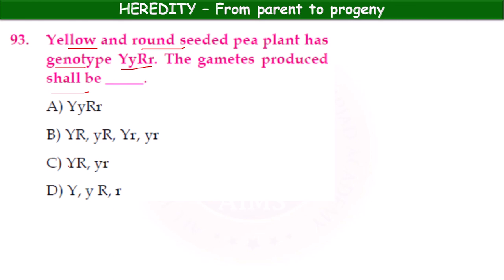Option C, capital Y, capital R, small y, small r. Option D, capital Y, small y, capital R, small r. Which one? Here the gametes produced, genotype. Okay. Here capital Y, capital R, small y, capital R, capital Y, small r, small y, small r. Okay. Genotype.